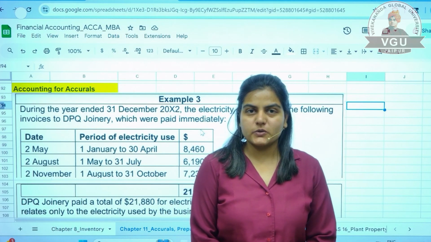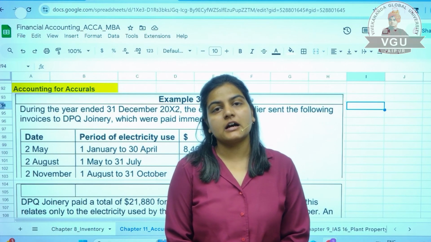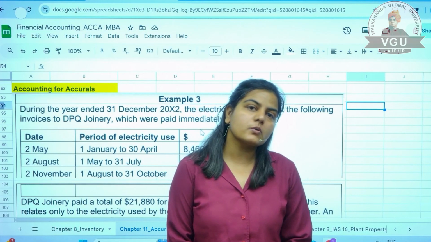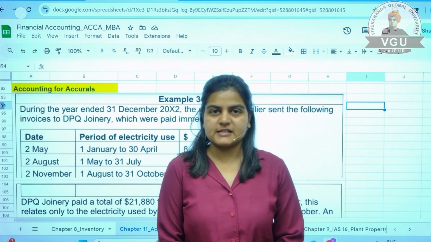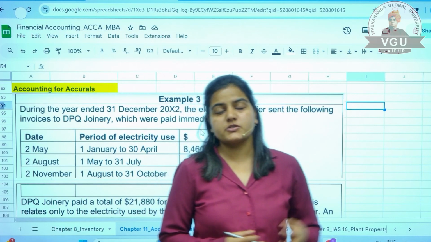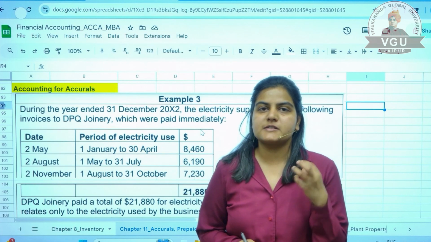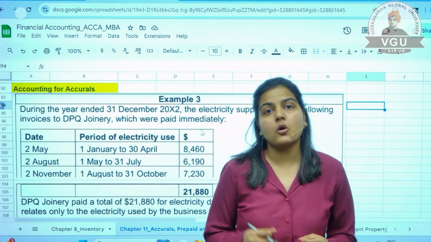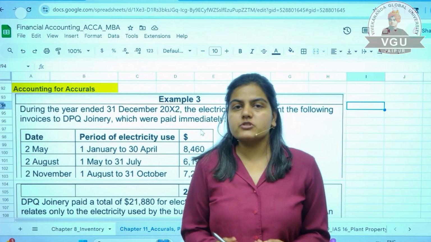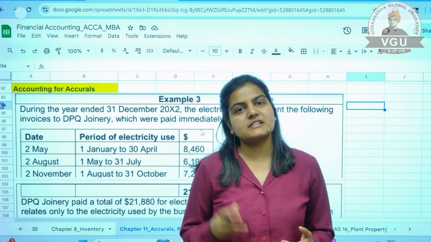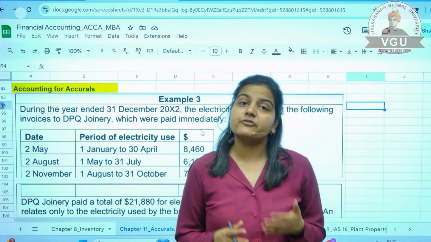So, in previous videos, we already saw what we mean by accrued income, deferred income, accruals, and prepaid advances or prepaid expenses, right? We saw the definitions, and we saw when you will term a particular expenditure as prepaid expenditure or accrued income. Now we are moving ahead with the accounting of these types of expenses and incomes. So let us begin with the very first accounting, that is accounting for accruals.